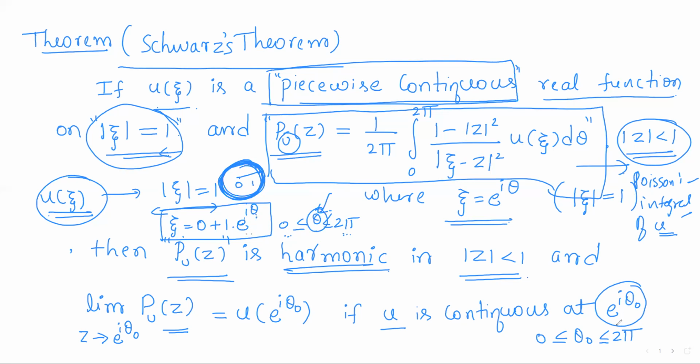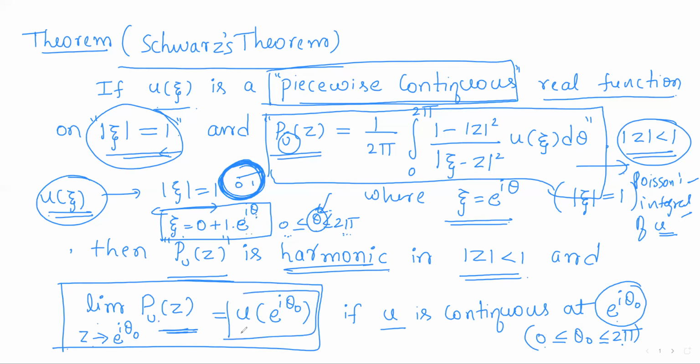So suppose it is continuous at e power i theta naught for some theta naught between 0 to 2 pi, then we have to prove this limit holds. So the limit of the Poisson's integral of u as z approaches e power i theta naught will be simply u of e power i theta naught. So there are two parts here. In the first part, we shall prove P_u of z is a harmonic function. And in the second part, we shall verify this limit.